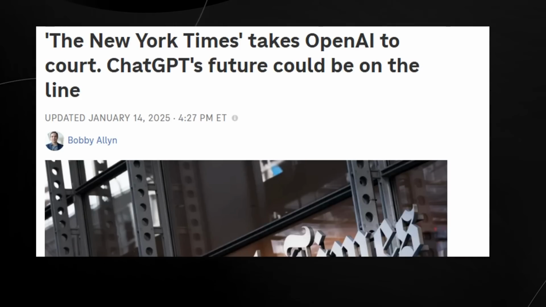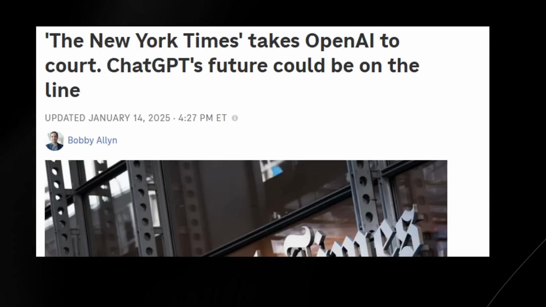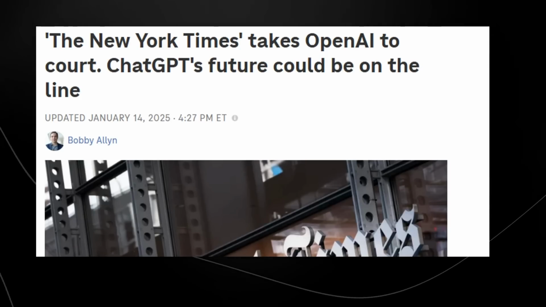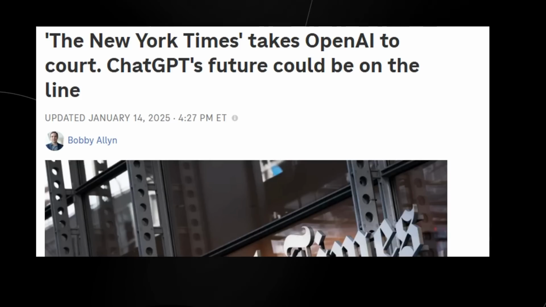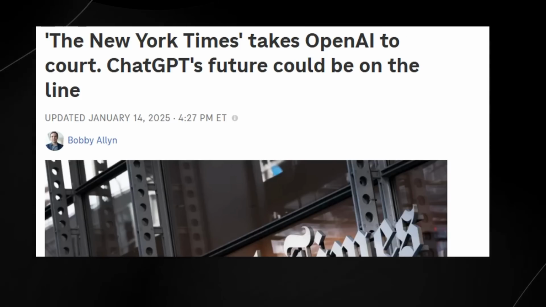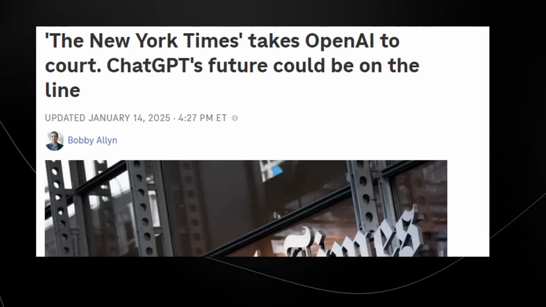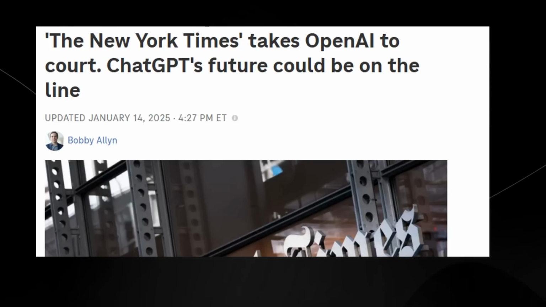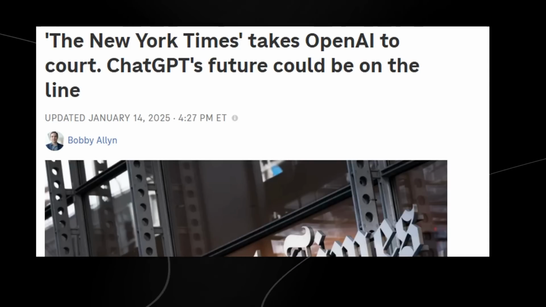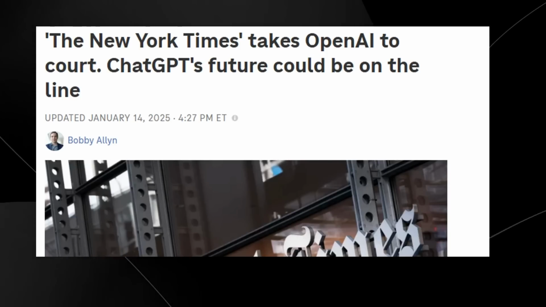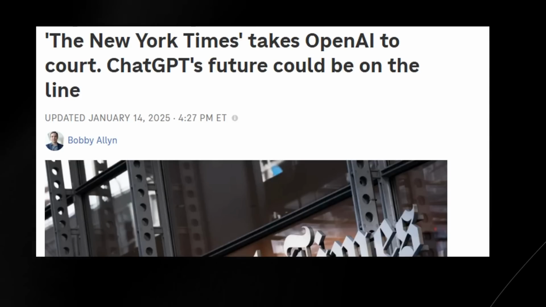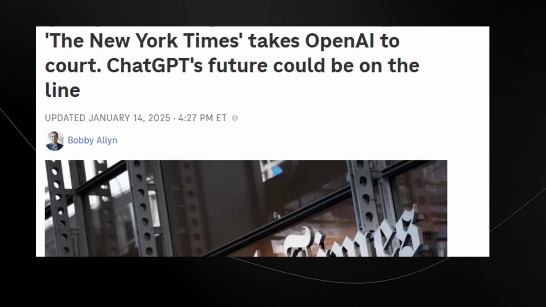So we can see here that companies like the New York Times are taking OpenAI to court, and ChatGPT's future could be on the line. So of course this one is rather interesting because I think Gen AI overall is still a pretty useful tool, and I think this one is highly debatable. So I'll certainly be eagerly awaiting the decisions from the courts. But I think that some of the creators definitely need to be rewarded some kind of royalty because I think fundamentally it just isn't right.